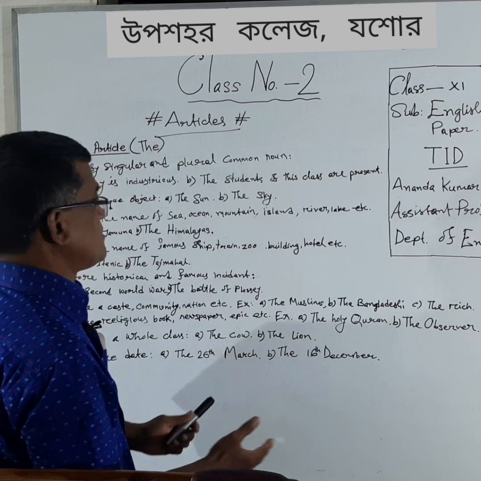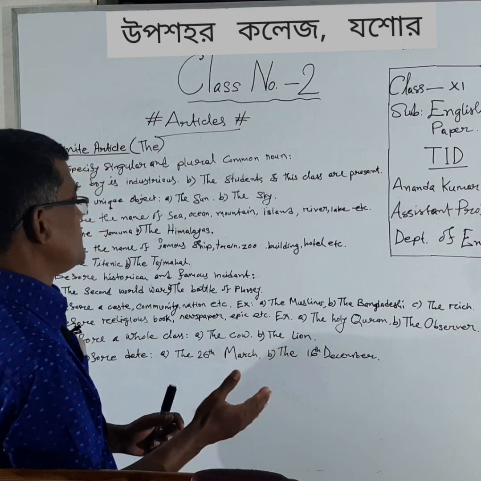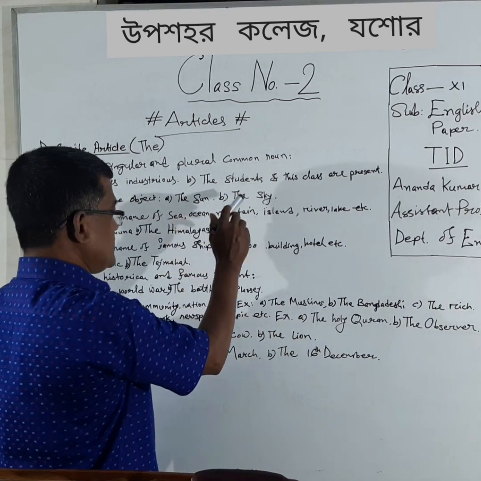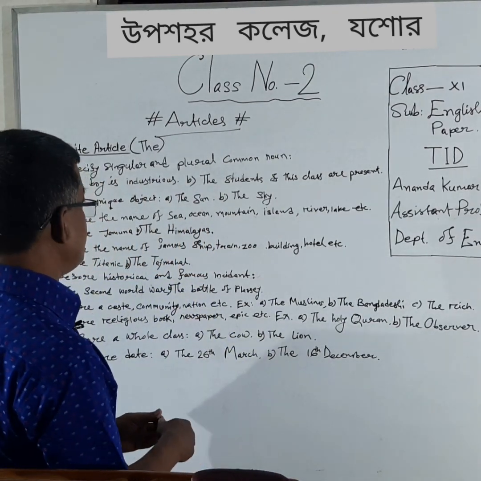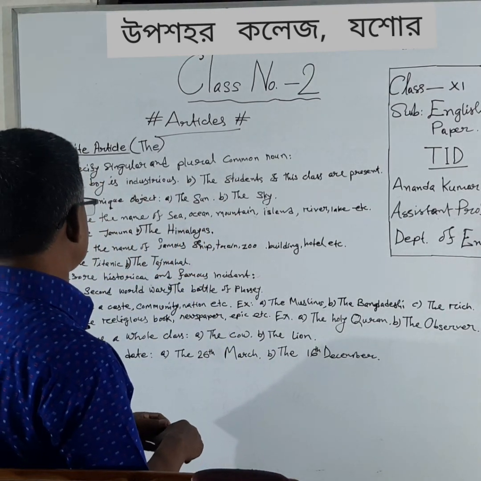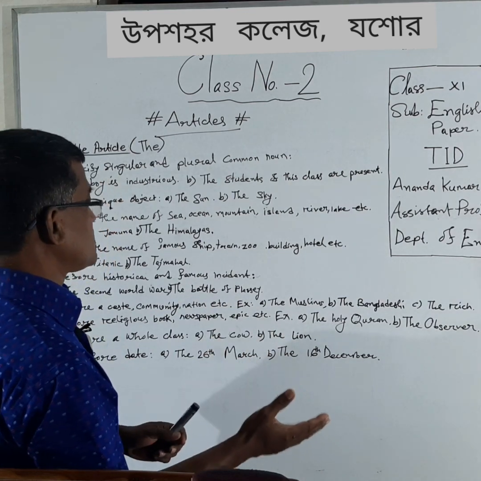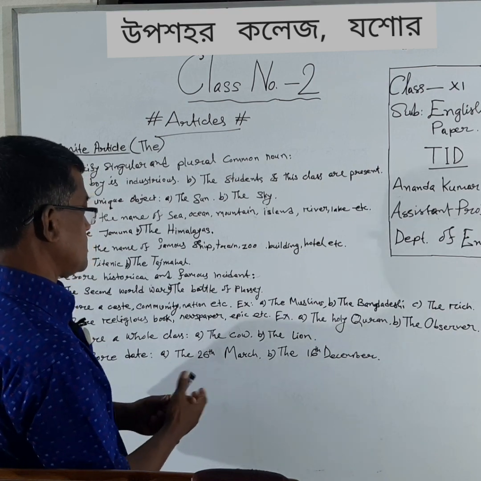So whatever is unique must have the before it. So the sun, the sky, the moon, these are examples of unique objects, and all these unique objects will take the before them.